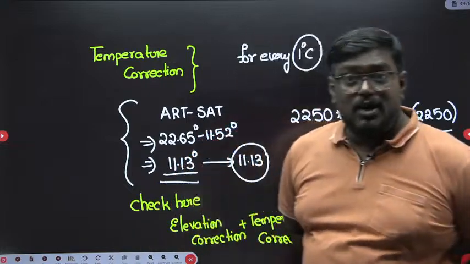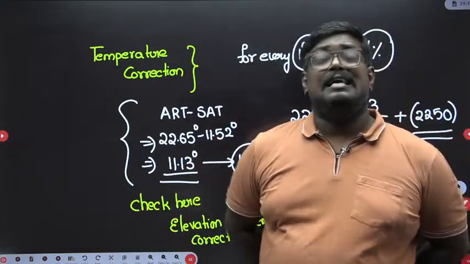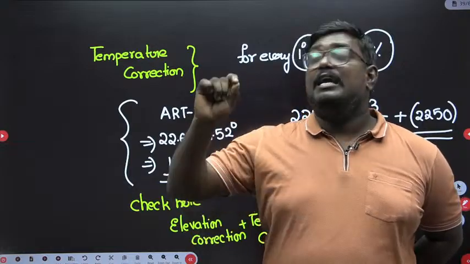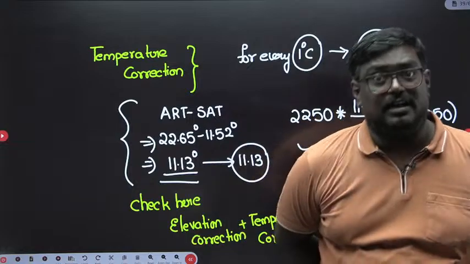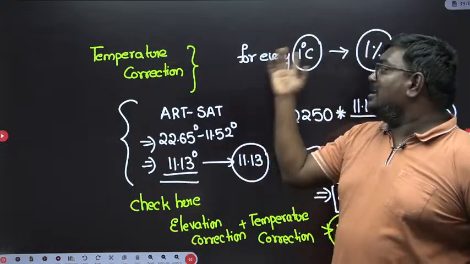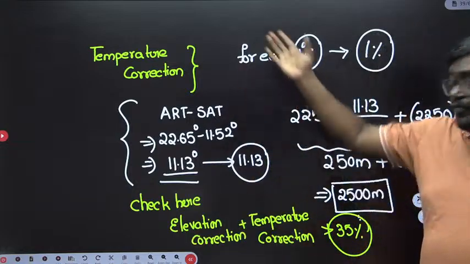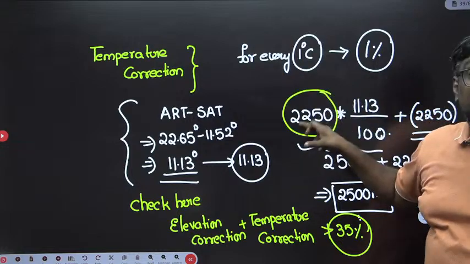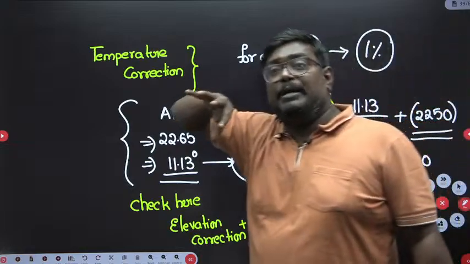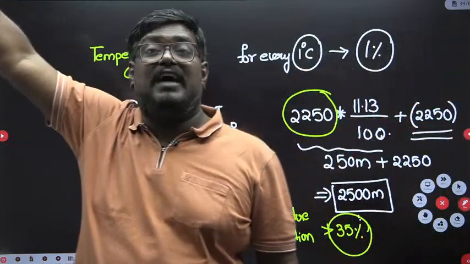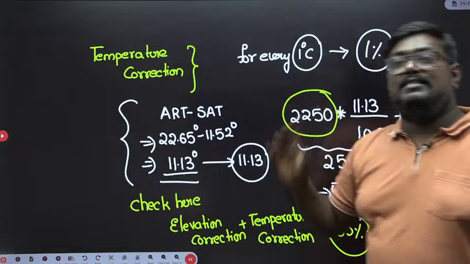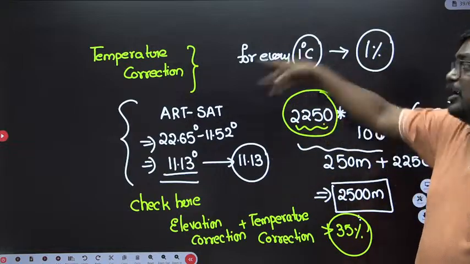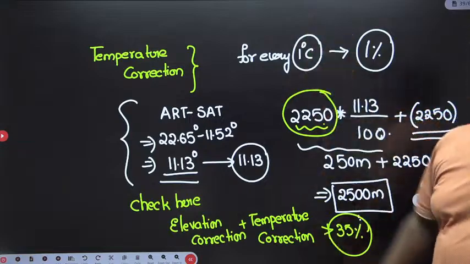To find the standard atmospheric temperature, it is equal to 15 minus 0.0065 into H, where H is the elevation. After finding the temperature correction, we have done the correction with respect to the elevation. Sir, what is the mistake people will do? They take the 2000 value and they do the problem. Then it is a mistake. So by doing the elevation correction, for that corrected value, we do the temperature correction. So the sequence is also important.